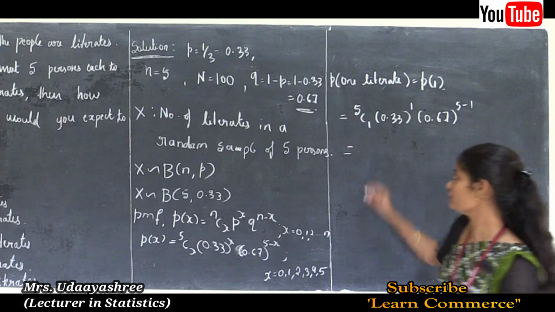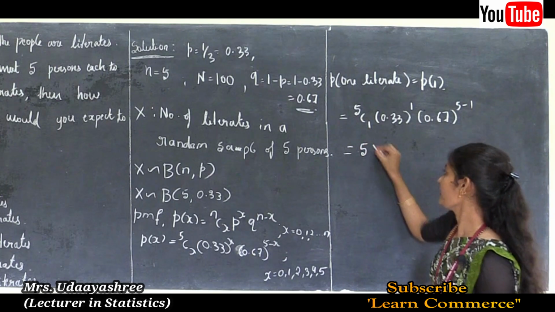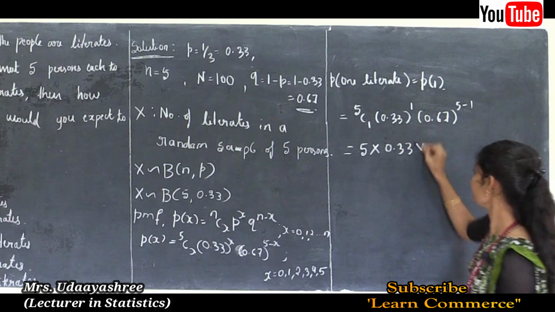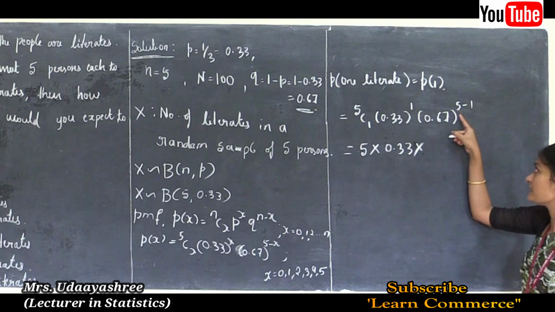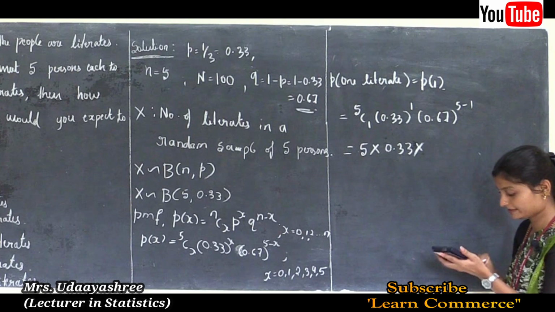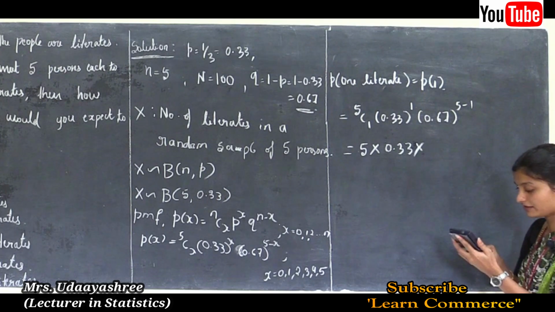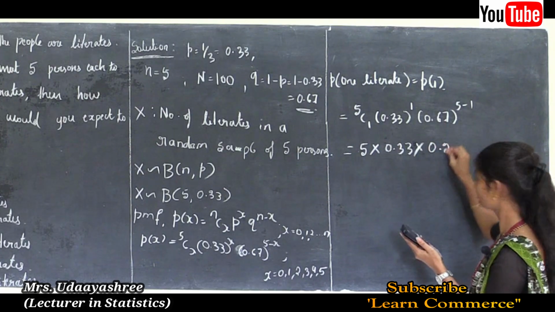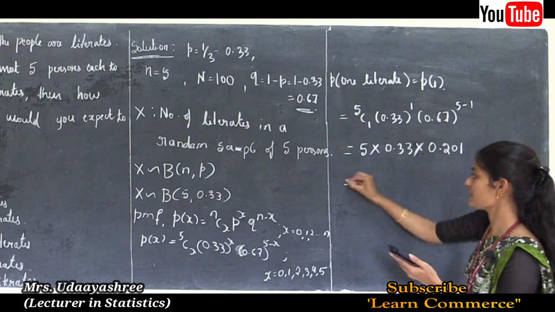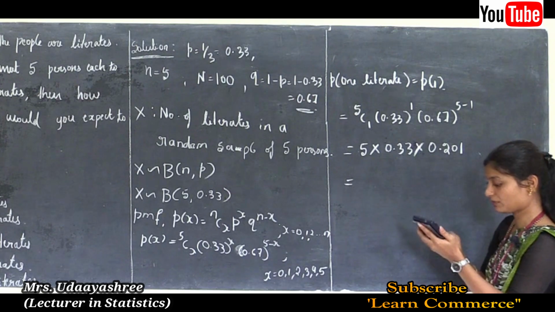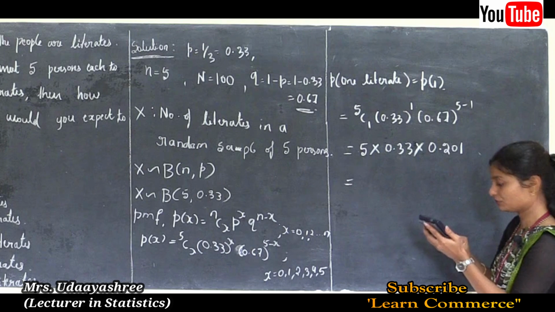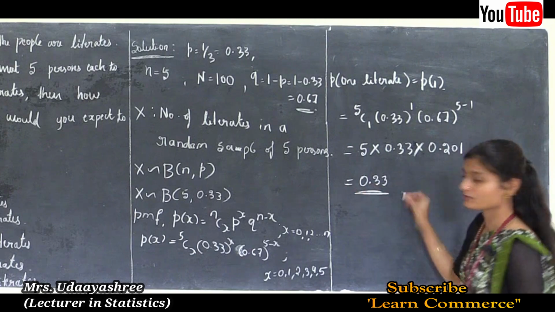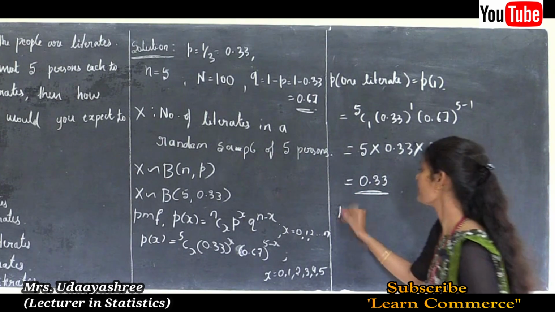This is equal to 5C1 is 5, into 0.33 to the power 1 is 0.33, into, here 5 minus 1 is there, that is 4, then 0.67 to the power 4 is 0.201. This is equal to 5 into 0.33 into 0.201, which is 0.33.